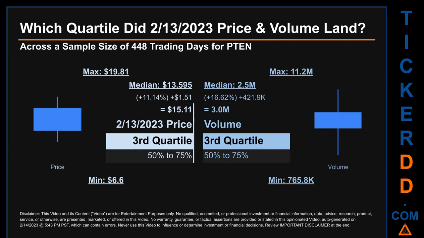Descriptively, PTEN has a median price of $13.595. Therefore, February 13, 2023 price was higher from that middle marker by 11.14%. The day's volume of 3 million was more than the median by 16.62%.